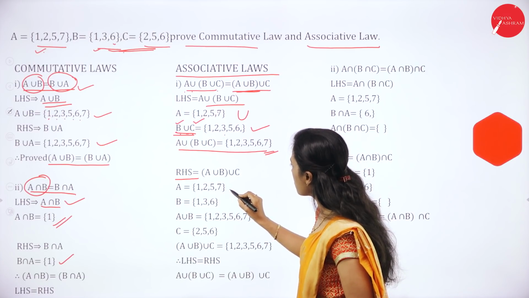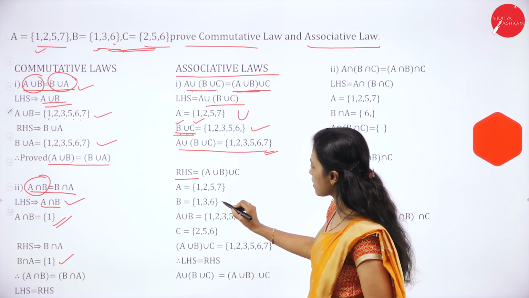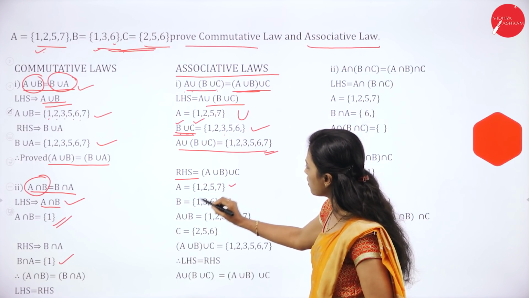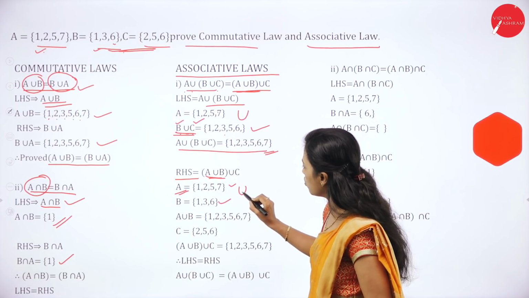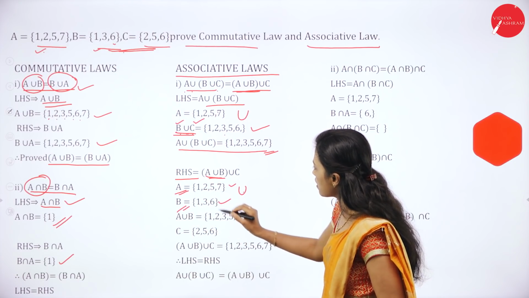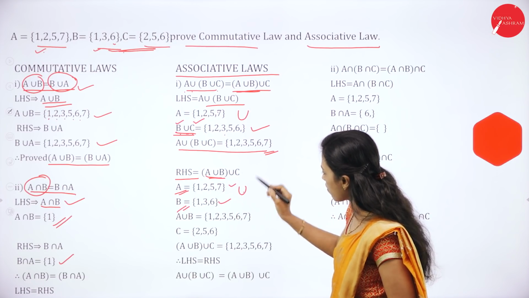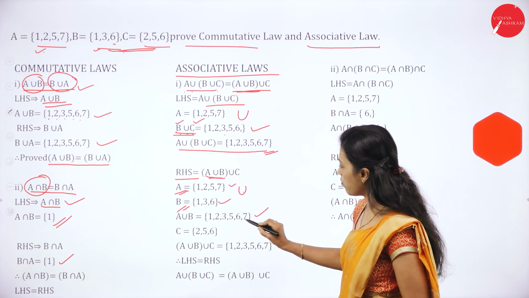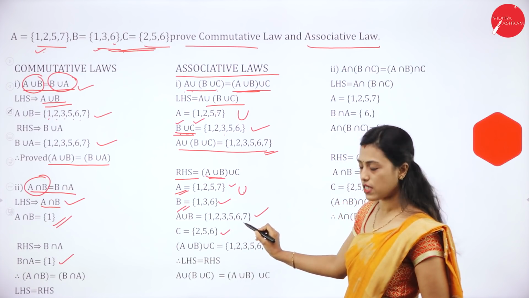So A is {1, 2, 5, 7}, B is {1, 3, 6}. So combine these two, A union B: it is {1, 2, 3, 5, 6, 7}. Then C is {2, 5, 6}.